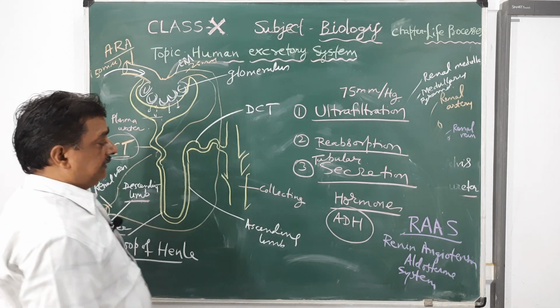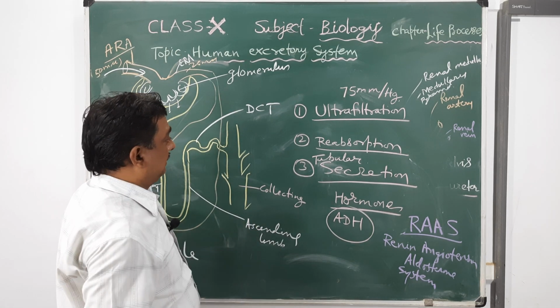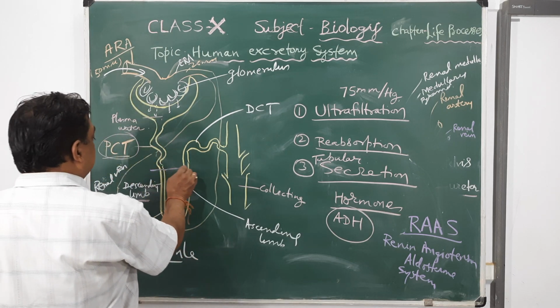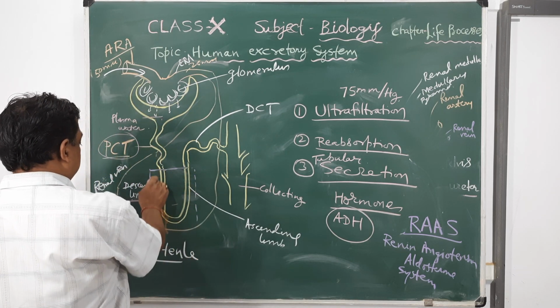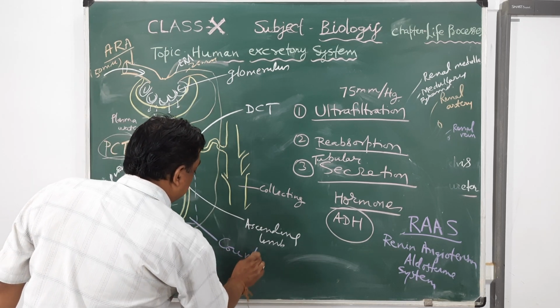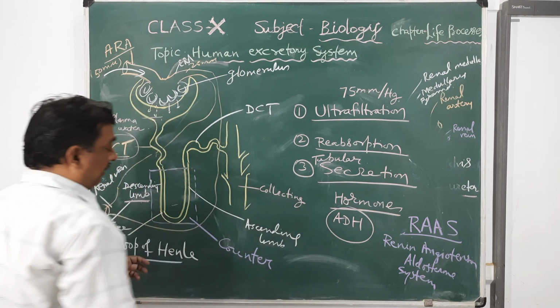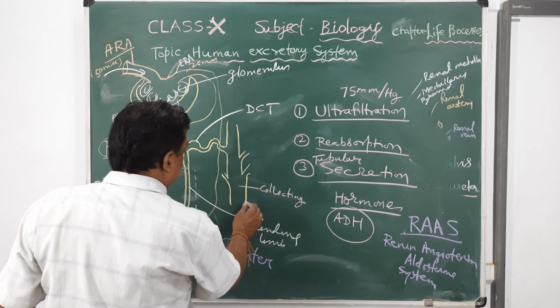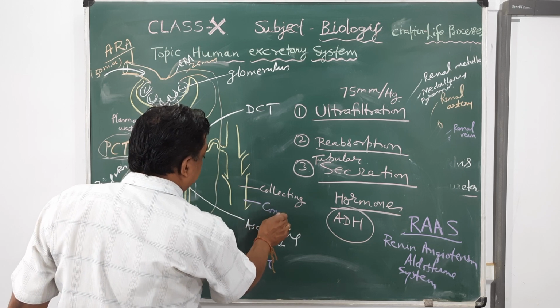Antidiuretic hormone is released from pituitary gland, which is also responsible to control the regulation of the kidney, and here counter current system develops in the loop of Henle. The main or chief function of the counter current system is to release concentrated urine.